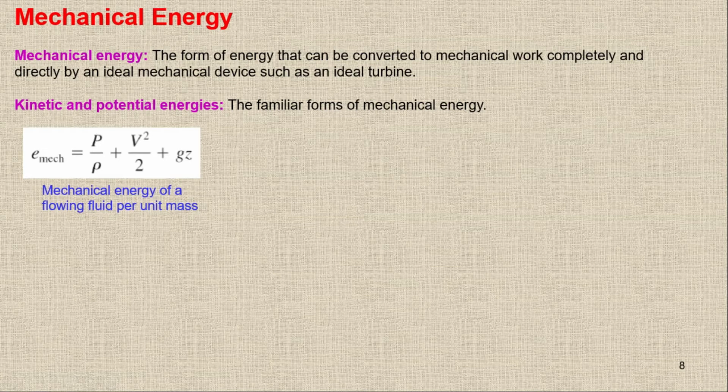Because this is specific energy, the unit of each term will be joule per kg or kilojoule per kg. So the sum of the flow energy plus kinetic energy plus potential energy is equal to the mechanical energy. So this one is the mechanical energy.